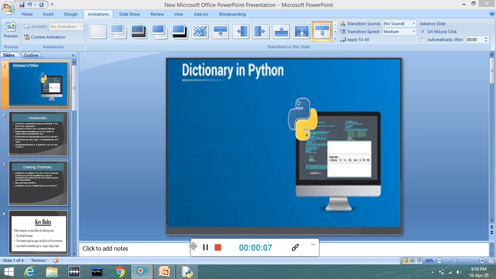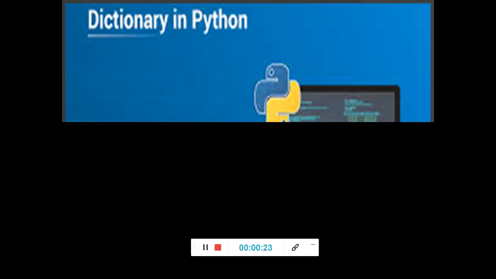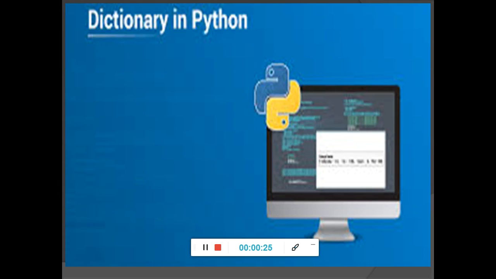Good morning, students. Today we are going to look at dictionary in Python. In the last session we covered tuple and list in Python. So today we will see dictionary in Python.